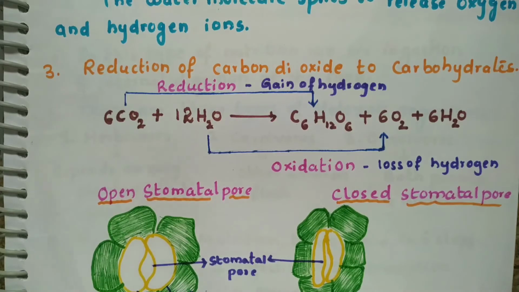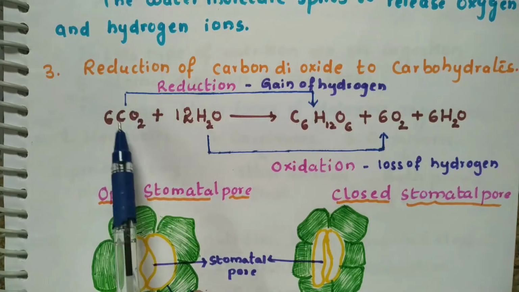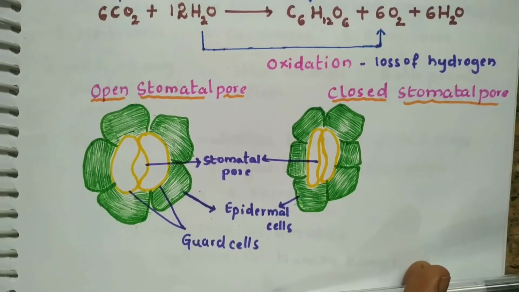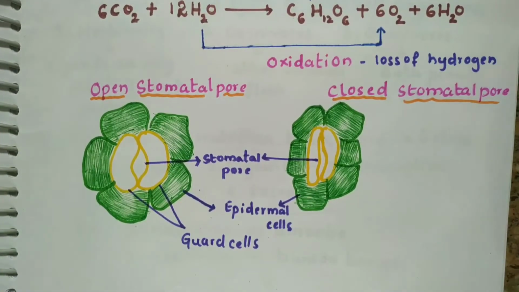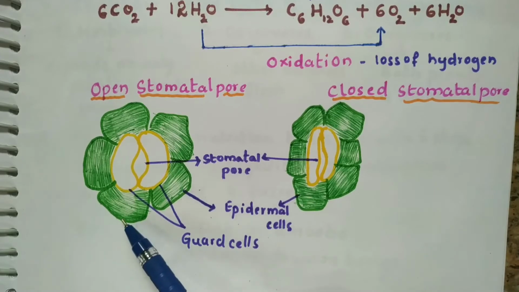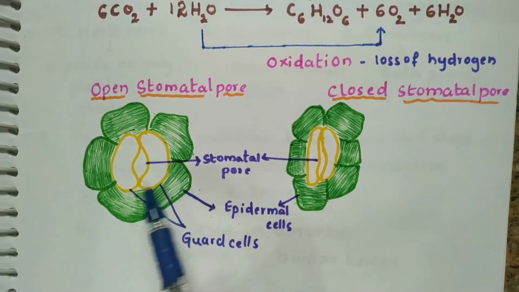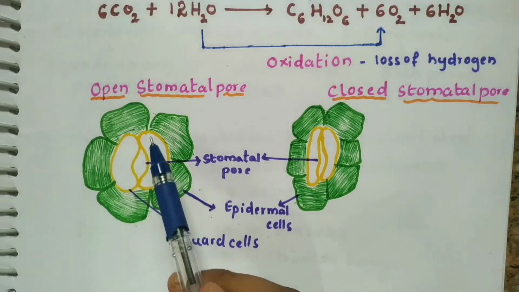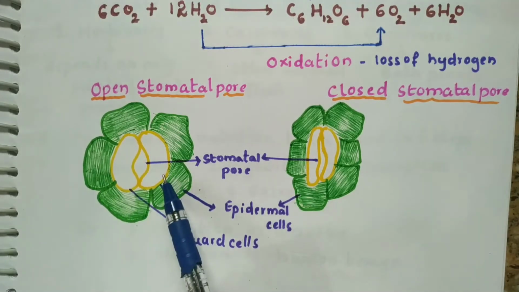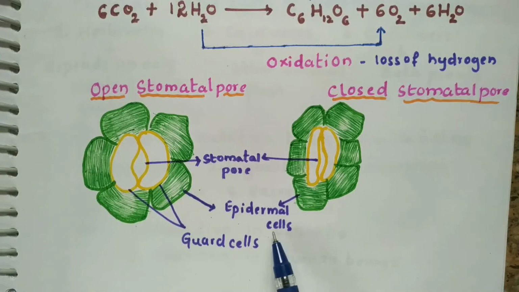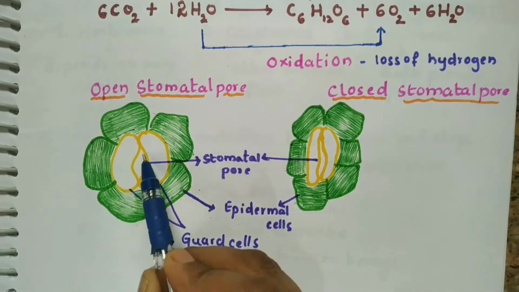Next, from where does the carbon dioxide come? We have to understand this. For that I have given a beautiful diagram of stomata. So I have drawn the stomatal cell. See what is happening here. These two are called guard cells. These kidney shaped, bean shaped cells are called guard cells, and the remaining green color cells are called epidermal cells. So what happens? This is the pore.